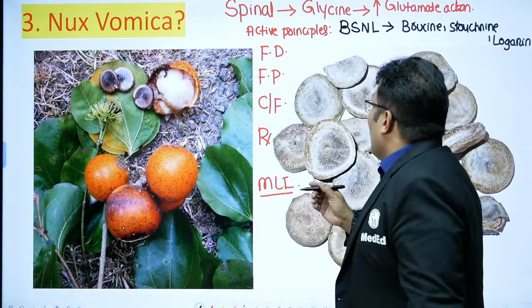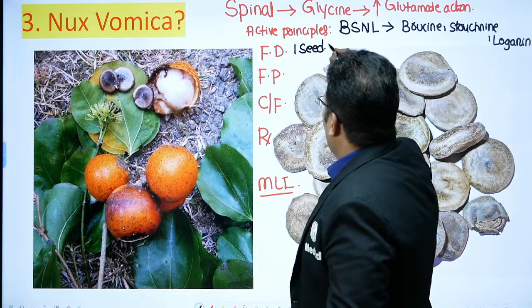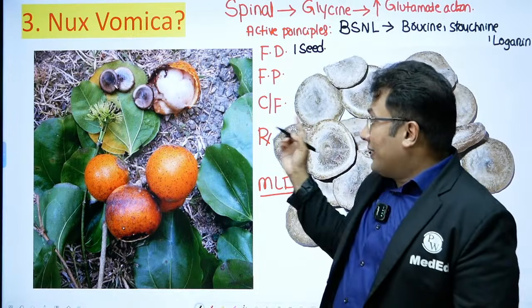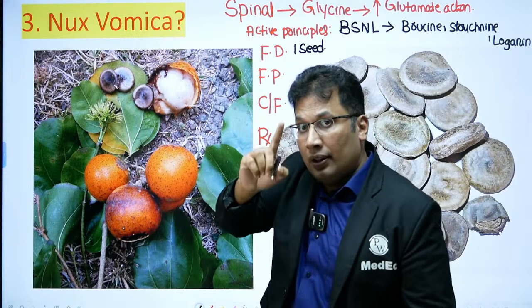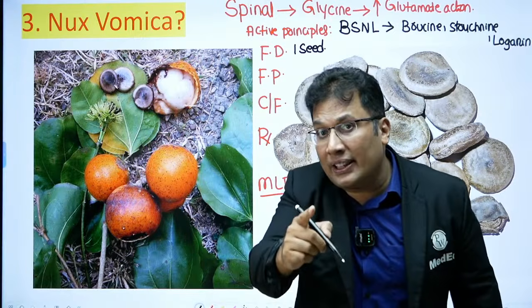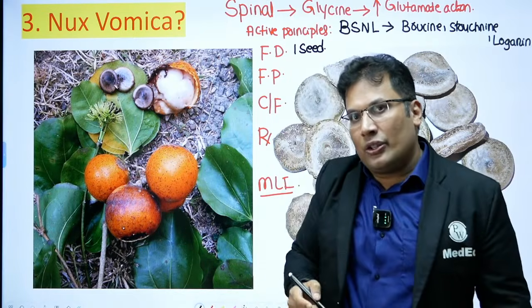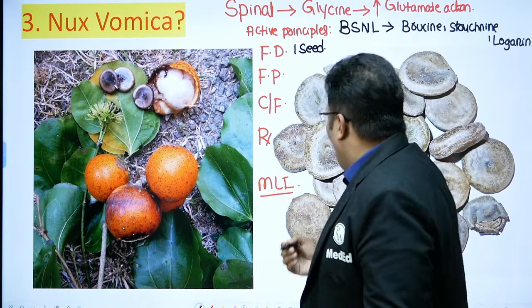Okay. Fatal dosage, 1 seed. Taking 1 seed can lead to death. Datura poison, 100 seeds. Castor, 10 seeds. So very commonly asked as a viva question. 1, 10, 100.